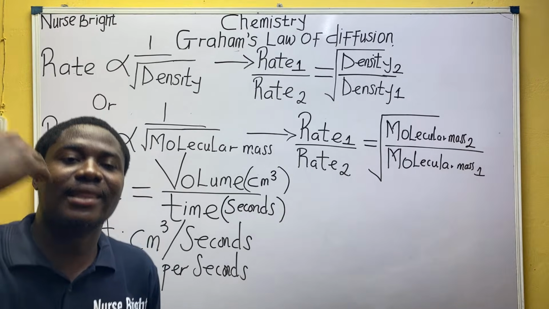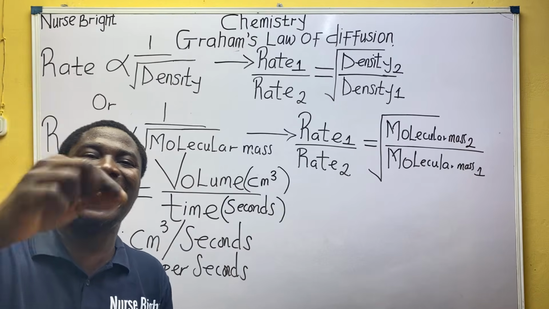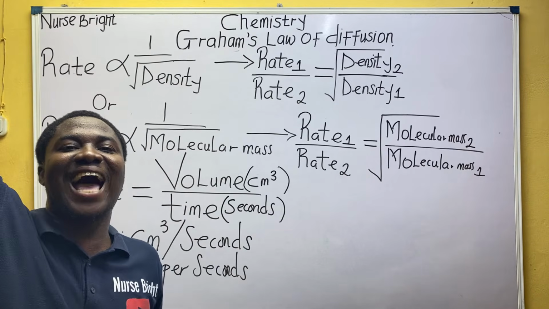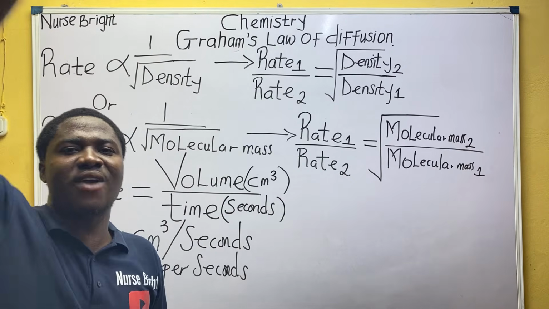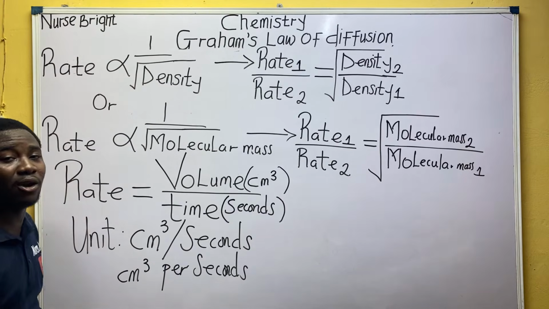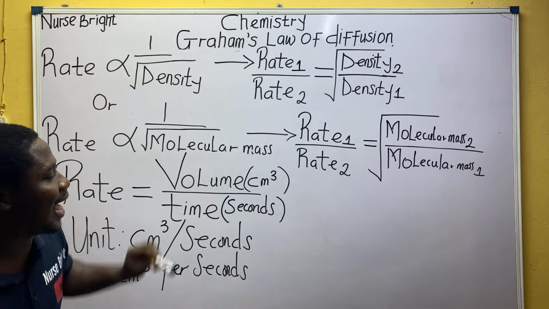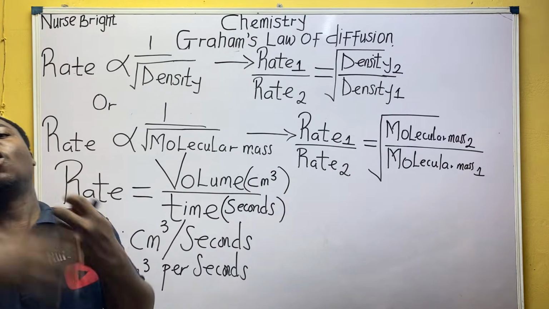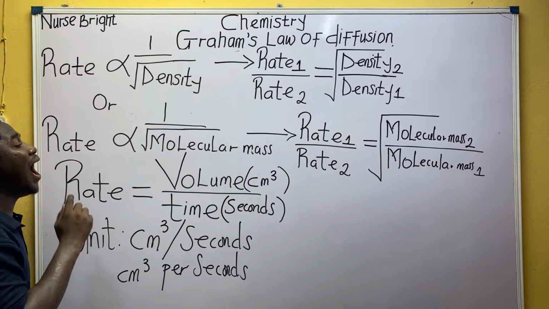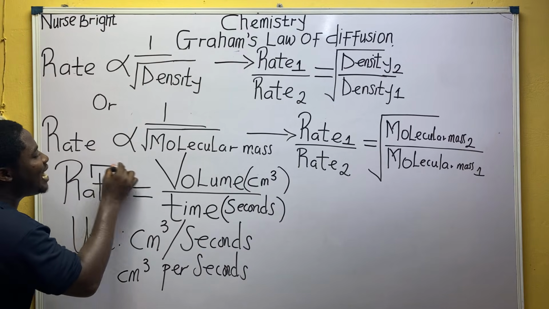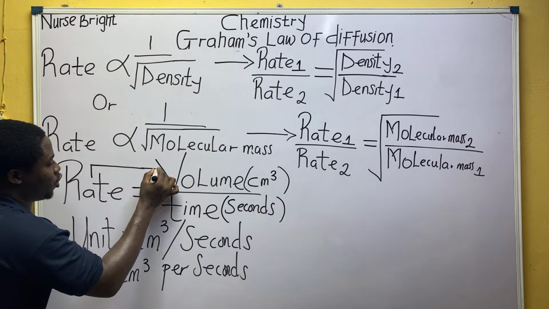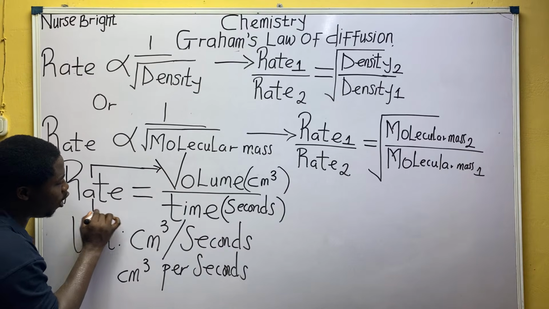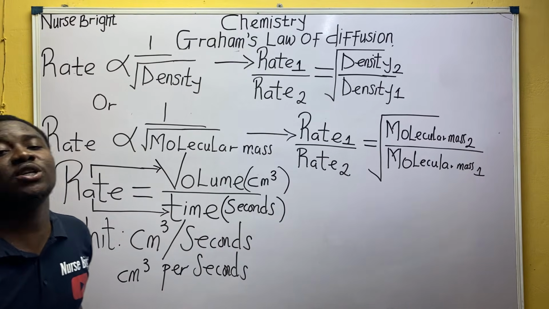How do these three relate with themselves? That's the question we ask ourselves. Very easy. Everybody listen. Are you not seeing now that the volume is in the numerator and the time is in the denominator? Yes. So how does rate relate with volume? That's one question. And how does rate also relate with time?